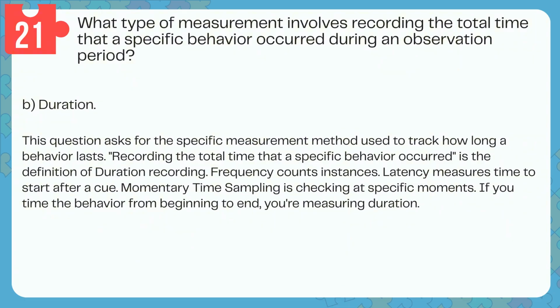Frequency counts instances. Latency measures time to start after a cue. Momentary time sampling is checking at specific moments. If you time the behavior from beginning to end, you're measuring duration.